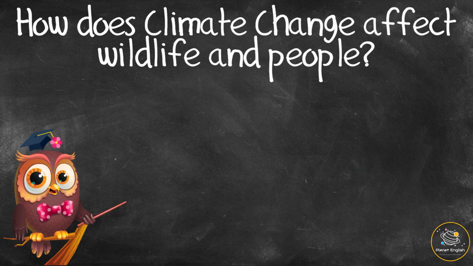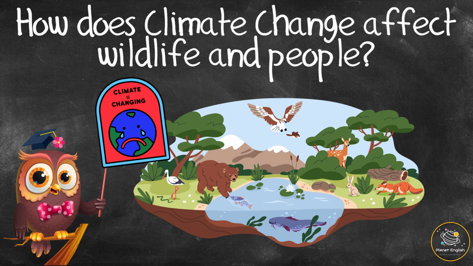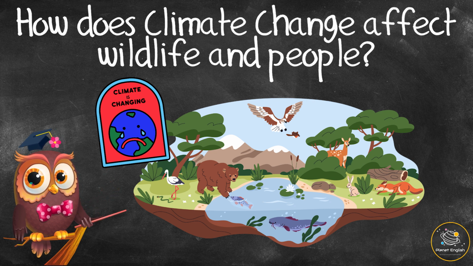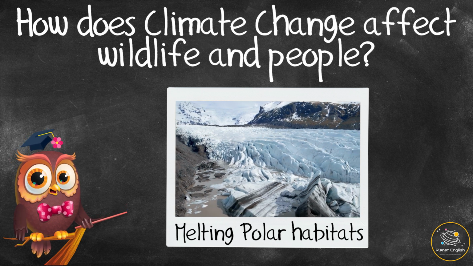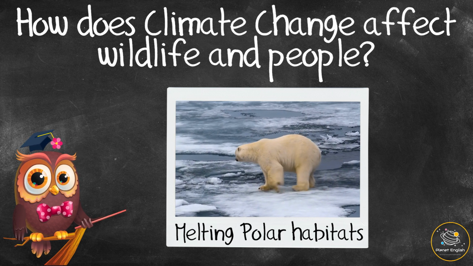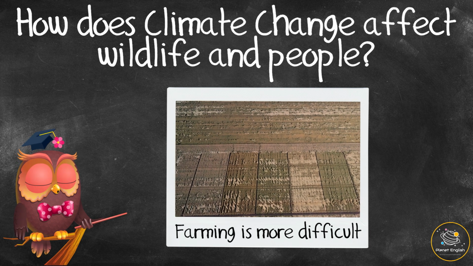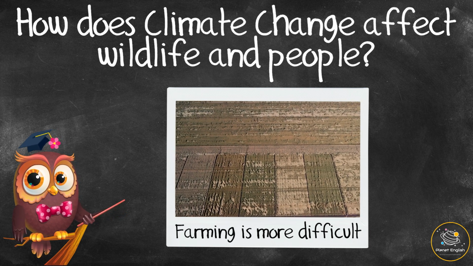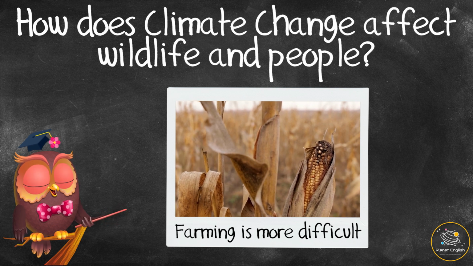How does climate change affect wildlife and people? Climate change is changing animal habitats, or where they live, making it difficult, or even impossible, for them to survive. For example, the natural icy habitat of polar animals is melting in warmer temperatures, and these animals cannot survive in other habitats. With climate change, farming communities are finding it more and more difficult to grow food because of higher temperatures, droughts, or flooding in certain areas.